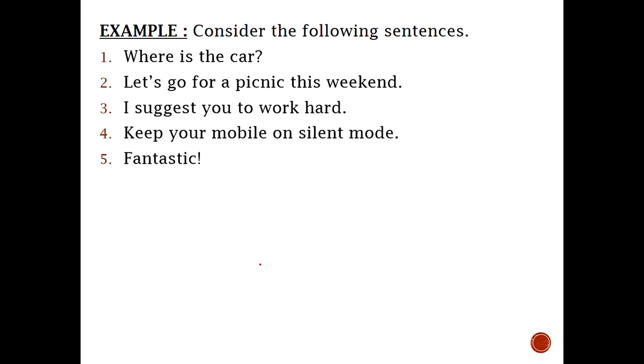Now consider these types of sentences in English. For example, where is the car? This sentence is not declaring any fact, and in fact this is a question. Similarly, let's go for a picnic this weekend. This is also not declaring any fact, and this is a proposal.